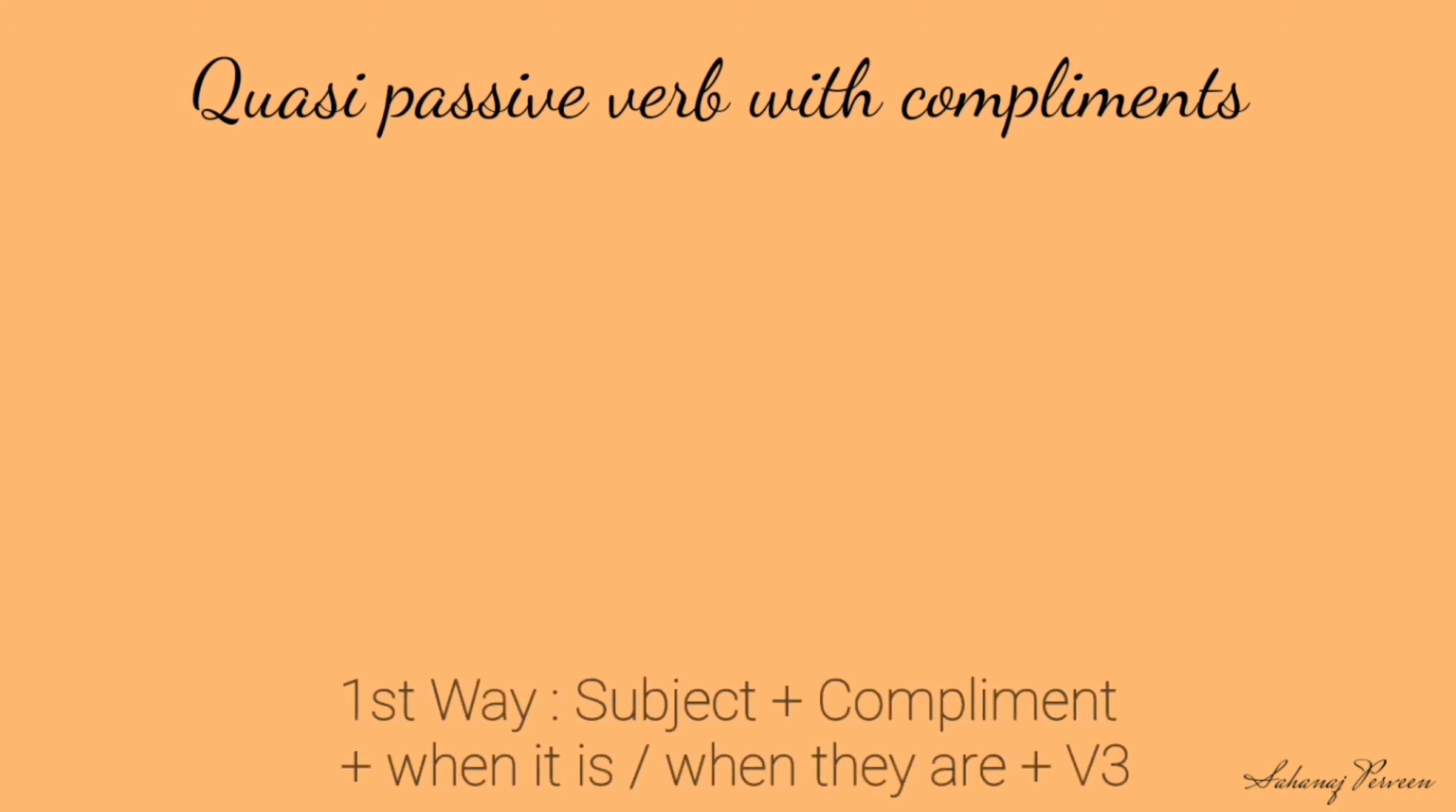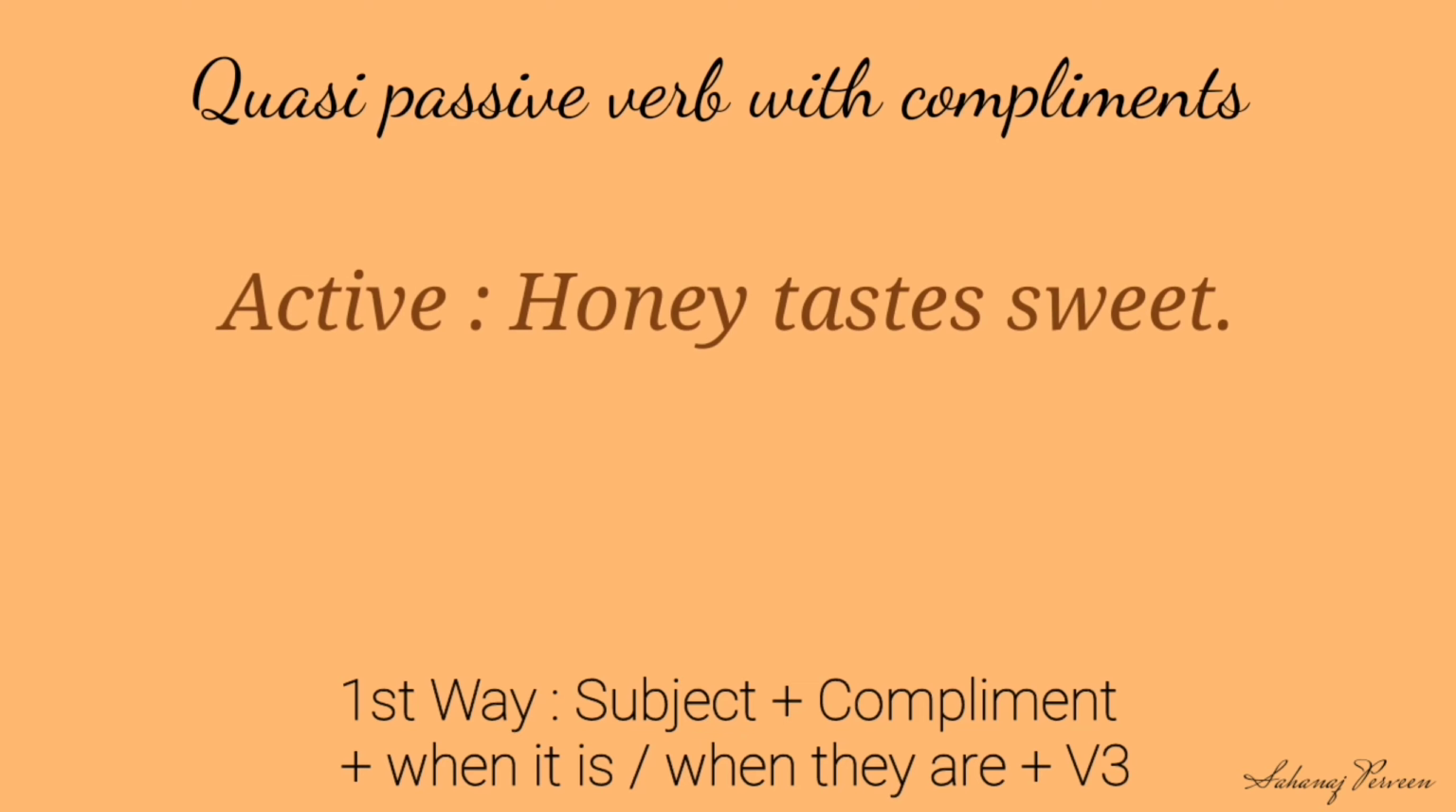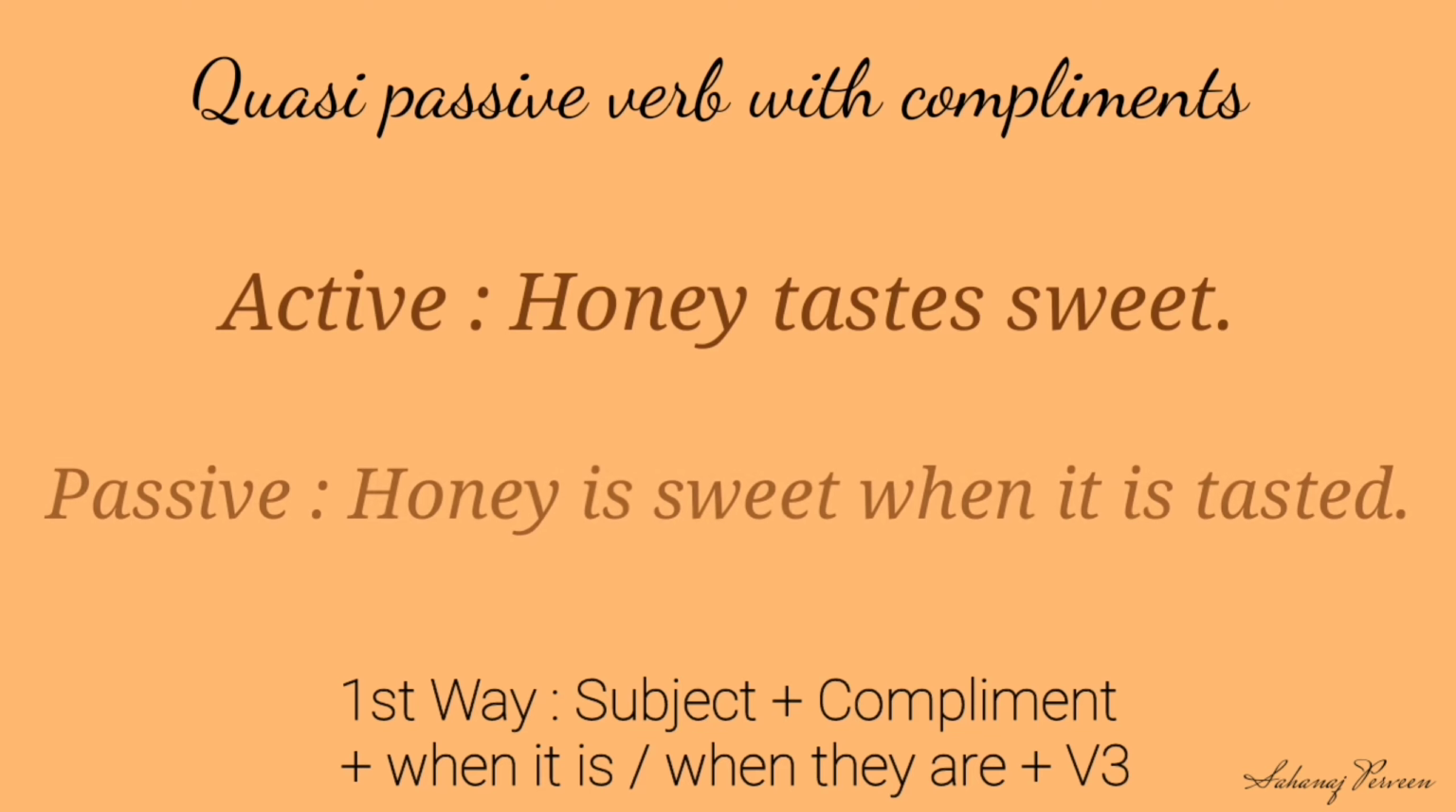First one: subject plus complement plus when it is or when they are, in case of singular and plural, plus verb 3. Look at the example. Honey tastes sweet. Now our passive is: Honey is sweet when it is tasted.